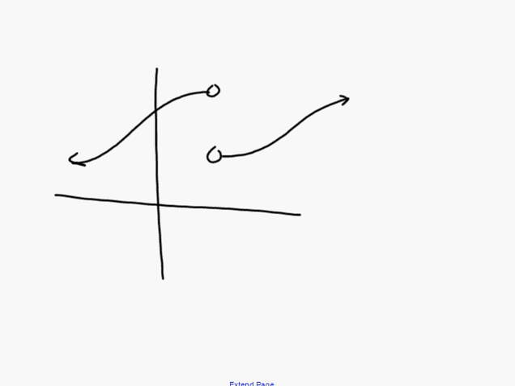However, if you consider a jump discontinuity, something like this, the problem is that even if I fill in one of these solid dots, I can't fill in both of them. Even if I fill in the one on the top, I still have the problem where the limit on the left and the limit on the right are not the same. So I can't fix this discontinuity. This is considered non-removable.